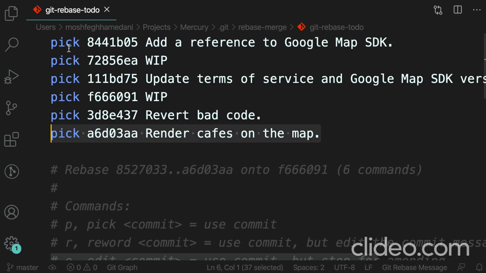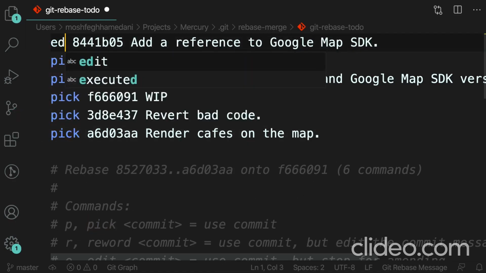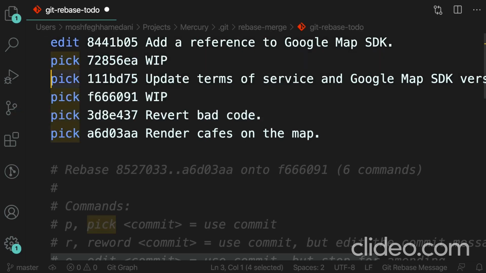Now, I'm going to change this instruction from pick to edit. We can also edit multiple commits if you want to. In this demo, I'm going to edit only a single commit. So save the changes. Now, at this point, you know that when we edit a commit, Git actually creates a new commit. Now, here's the interesting part. In this demo, even though we're editing only a single commit, all the commits that come after this commit will also be edited, or more accurately, recreated.